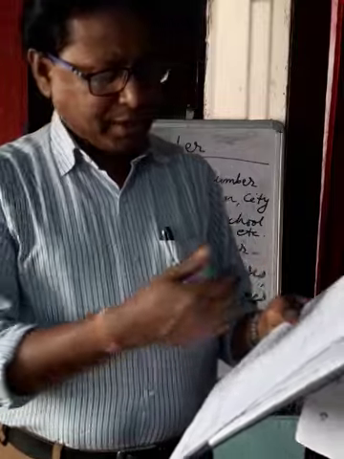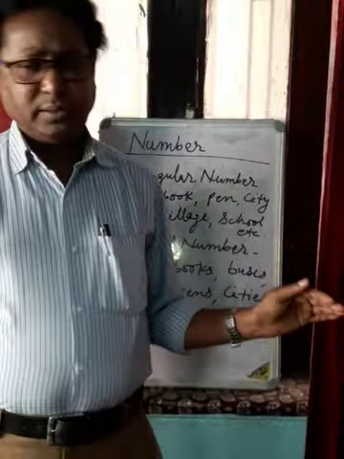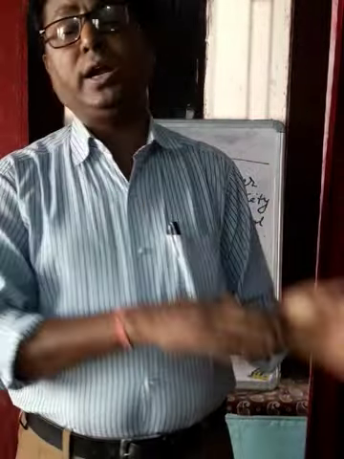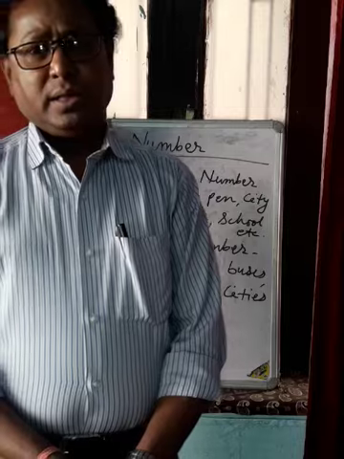Like that, you have been given a common noun, but you have to write two proper nouns from that. In this way, you will complete exercises A, B, and C in the book. I hope the things explained today, number, singular, plural, and how we change from singular to plural, you must have followed. So I hope you will be able to do these exercises on the basis of that.